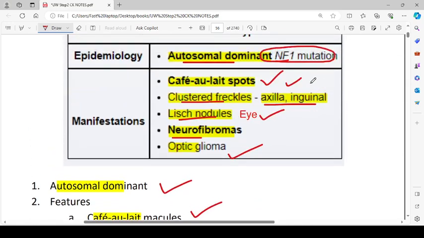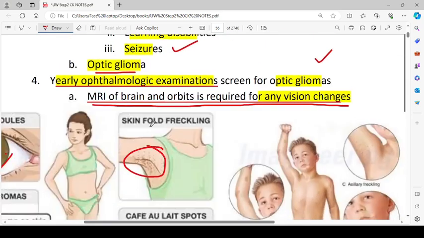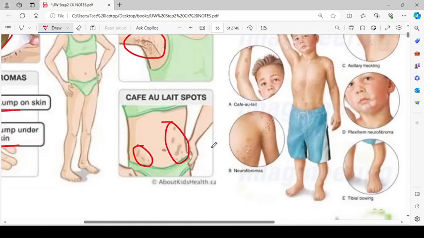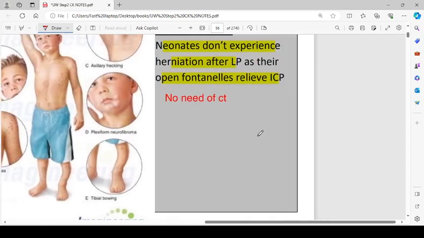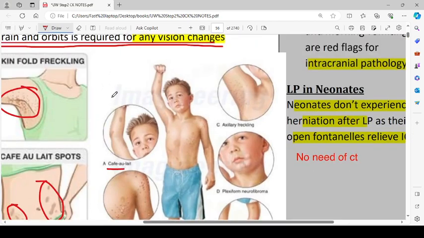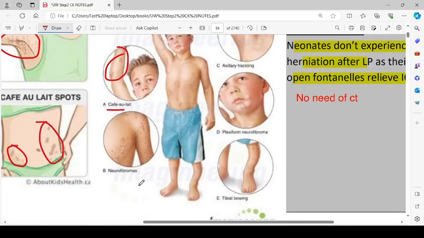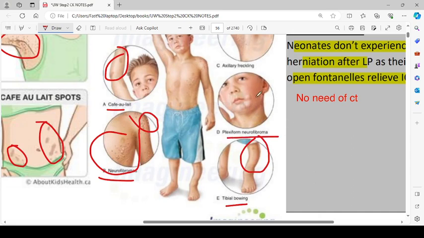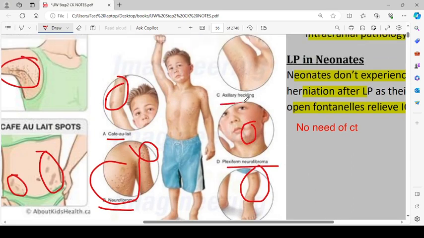Yeah, axillary folds and inguinal folds can show freckling. As you can see, the axillary fold freckling over here. Cafe au lait spots. Now, in this picture, you can see that there are cafe au lait spots on the arm of this child. These are the neurofibromas on the breast area and the shoulder area. Then tibial bowing can also be present. Plexiform neurofibromas, these ones, and axillary freckling can also be present.